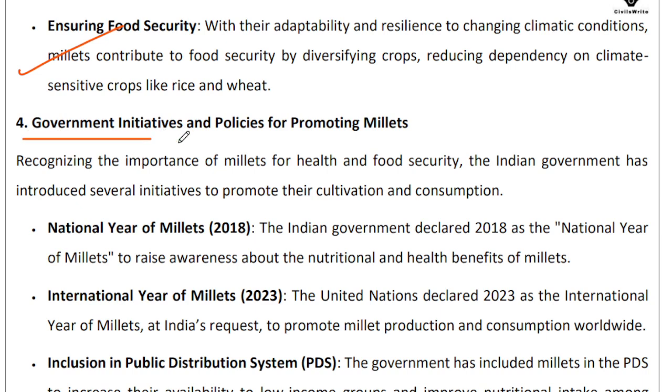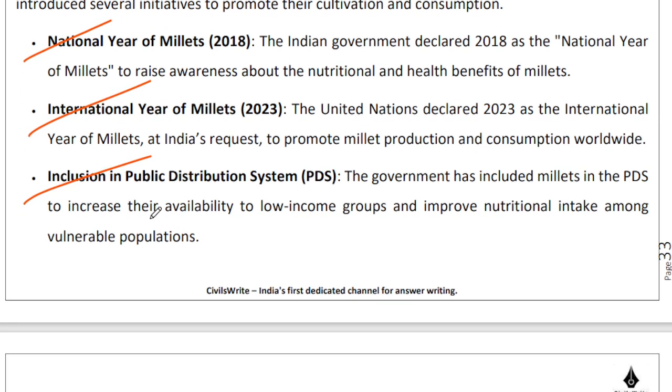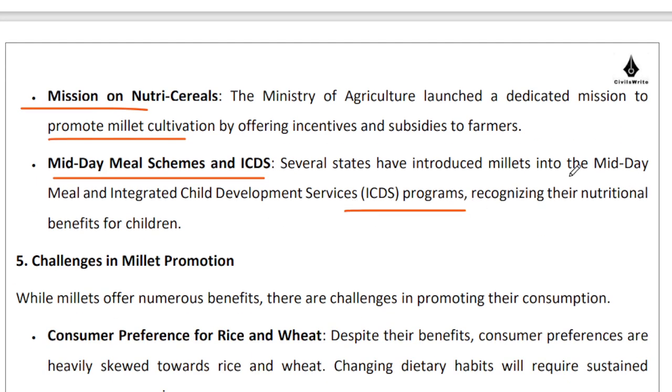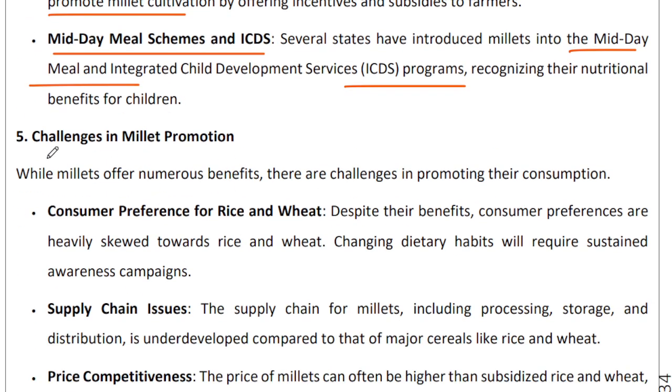Government, like I mentioned, has taken a number of initiatives for promoting millets. Like for instance, we celebrated the National Year of Millets in 2018. We celebrated the International Year of Millets in 2023. We have included it as a part of our PDS, right? So the nutritional intake of low income groups can improve thanks to the inclusion of millets in PDS. We have this mission on nutri cereals. So there is a dedicated mission to promote millet cultivation. It is a part of midday meal schemes and ICDS programs. The names of these programs have recently been changed, so you can be mindful of that as well going ahead. What are the challenges in millet production?